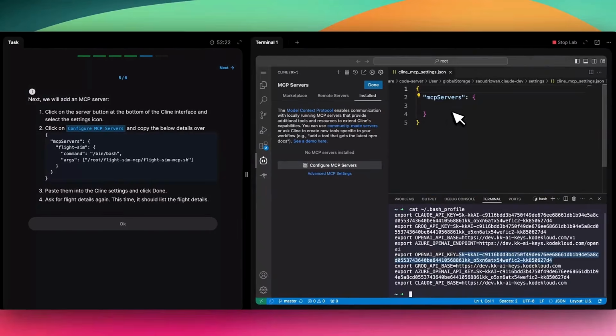And what this does is it opens up this client MCP settings.json file. So for client, this is the file that needs to be updated. Then I'm going to go here and copy this configuration, and I'm going to place it here.